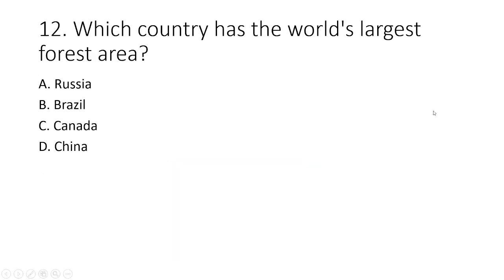Next question, which country has the world's largest forest area? Okay, forest area covered by forest. Which country has the largest forest cover? Russia, Brazil, Canada and China. So the correct answer is Russia once again.